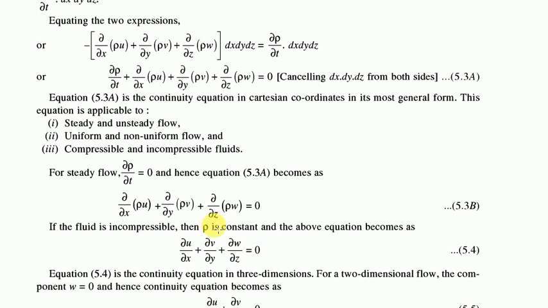For an incompressible fluid, the density remains constant, it doesn't vary. You cannot compress it, so density remains constant. So this again simplifies into ∂u/∂x + ∂v/∂y + ∂w/∂z = 0. This is the Cartesian equation in 3-dimensional form for the continuity equation.